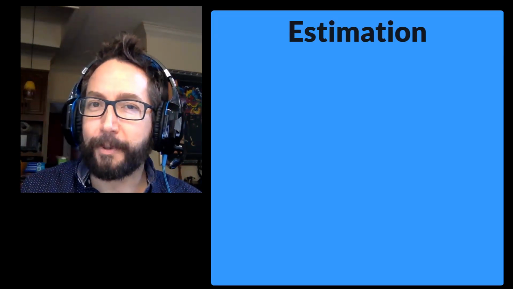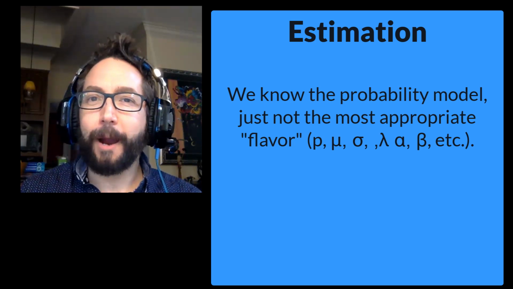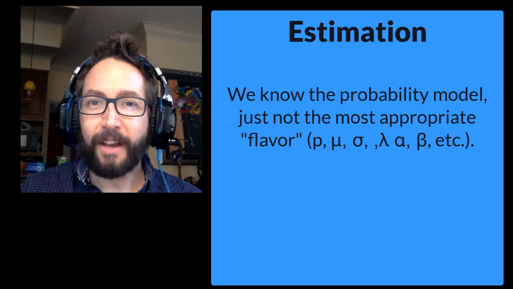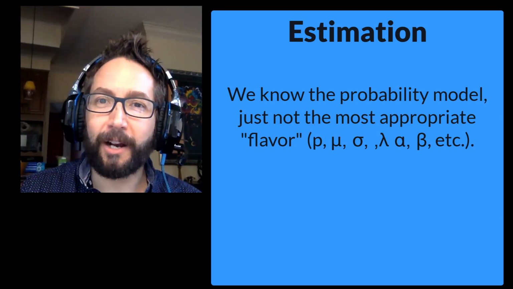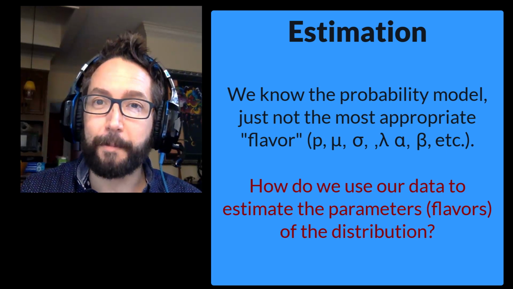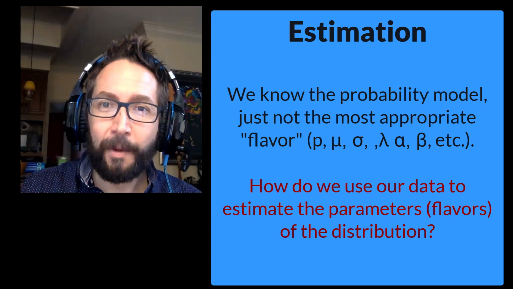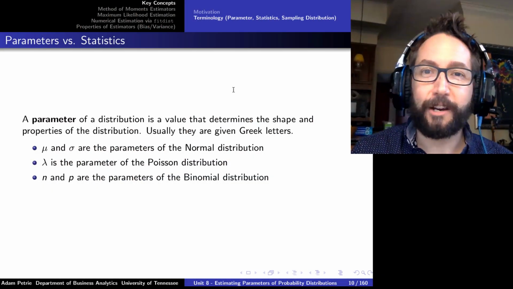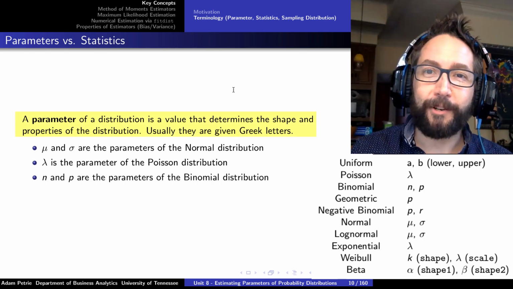We have a probability model in mind. We just don't know what flavor of that probability model is the most appropriate. We don't know the parameter of that probability model that we should be using. So how do we do this process? How do we figure out the right probability model based on data that we've collected? Now, I've already thrown out one of those key terms that we want to keep in consideration with this discussion, when talking about the parameter of the distribution.